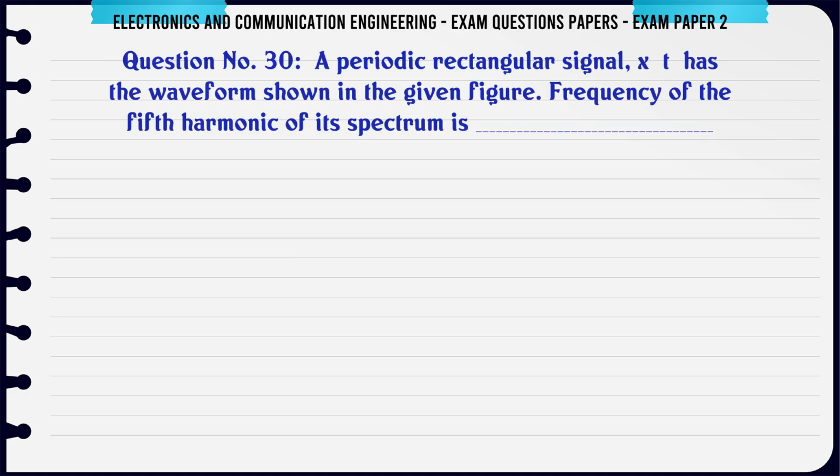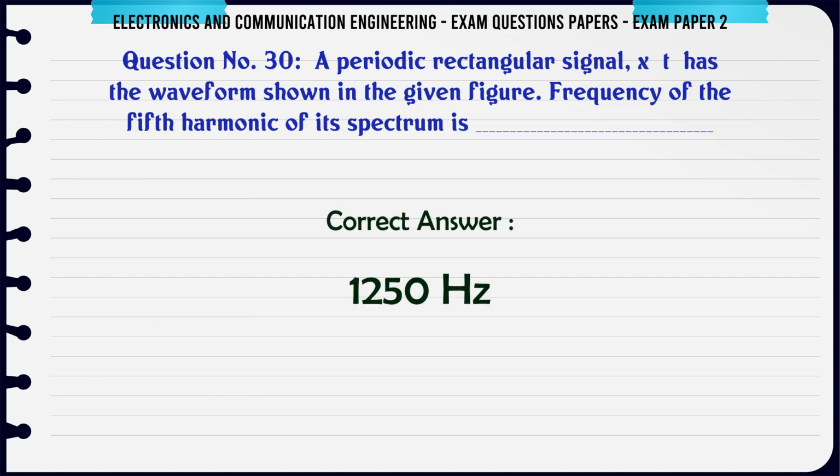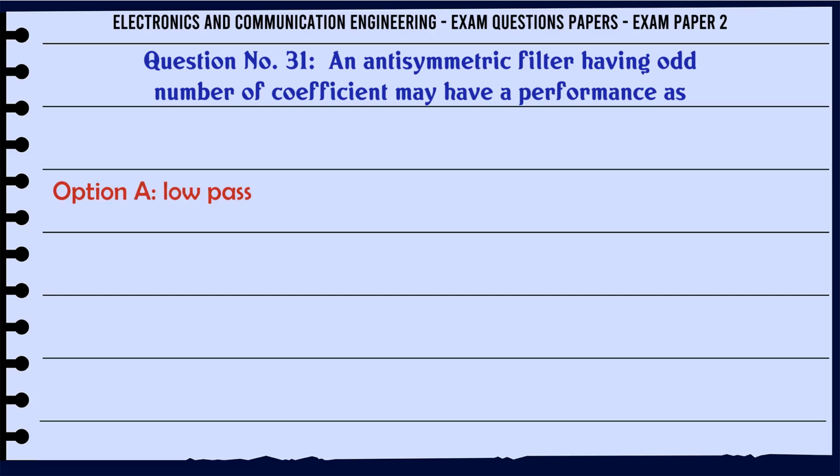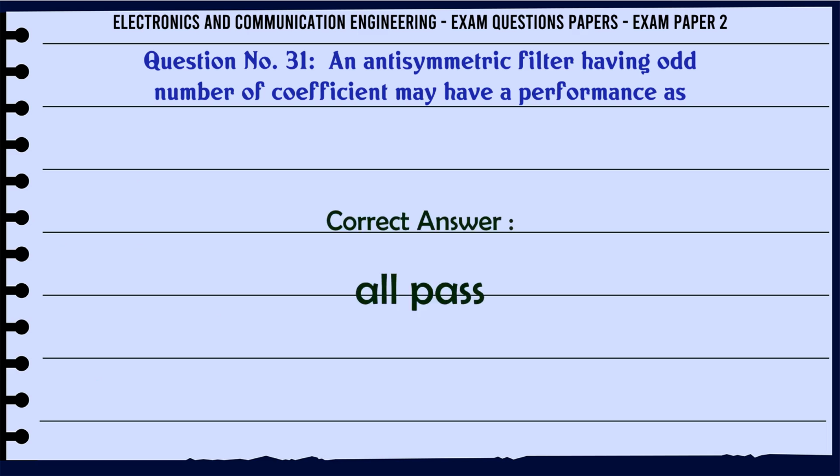A periodic rectangular signal x(t) has the waveform shown in the given figure. Frequency of the fifth harmonic of its spectrum is A: 200 Hz, B: 250 Hz, C: 400 Hz, D: 1250 Hz. The correct answer is 1250 Hz. An antisymmetric filter having an odd number of coefficients may have a performance as A: low pass, B: high pass, C: band pass, D: all pass. The correct answer is all pass.